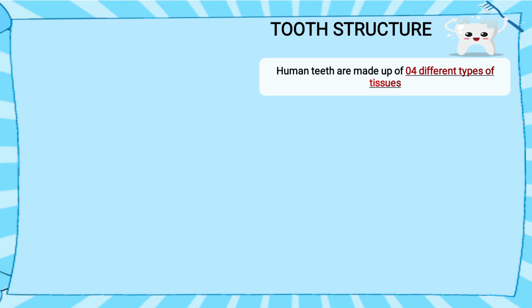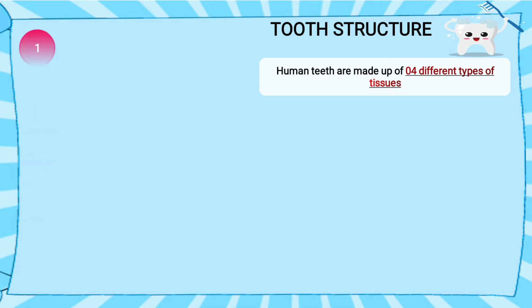Now so many cells will combine and make a tissue, just like so many bricks combine and make a wall. And so many tissues will combine and make an organ, and so many organs will combine and make an organ system. We have studied various organ systems like the digestive system, respiratory system. So the cell is the basic smallest unit of our body. The tooth is also made up of tissues, 4 different tissues.